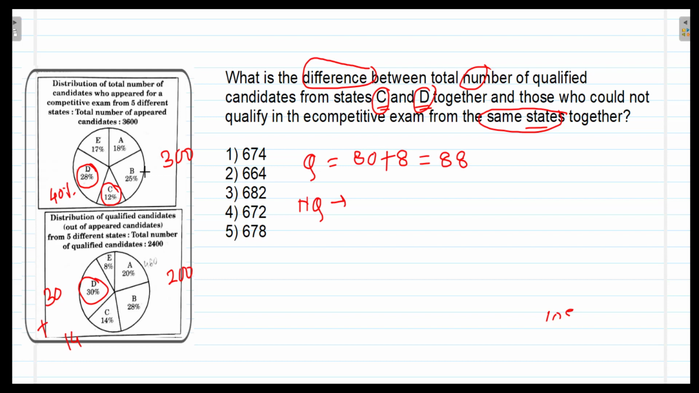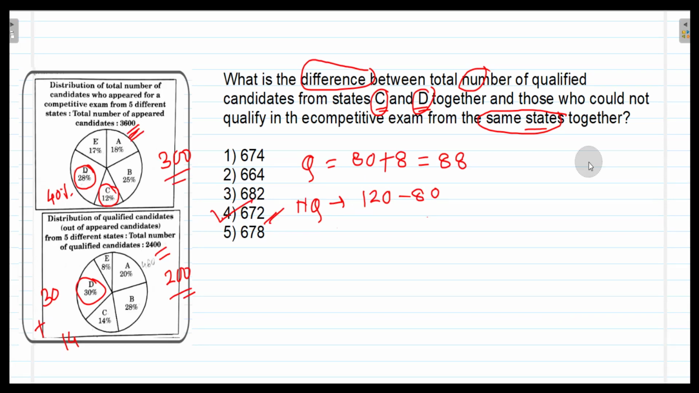So 40% of 300, it is again easier to calculate. So 10% will be 30. So 40% will be what? 4 3s are 12, and that is 120. So 120 are the appeared candidates.